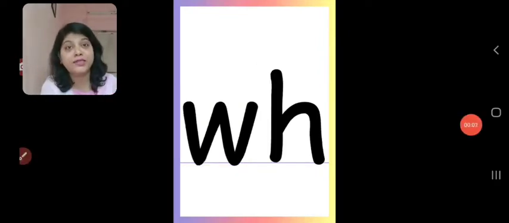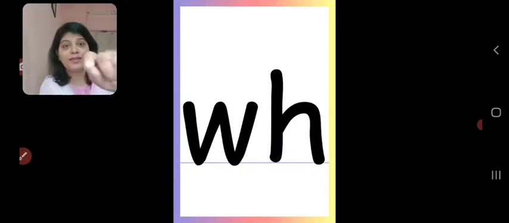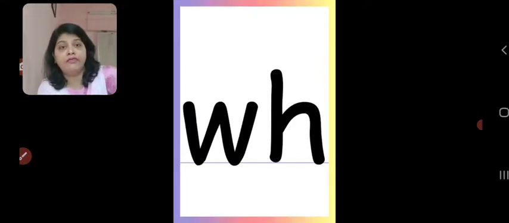And today we are going to learn new digraph WH. Here, can you see two letters are there? W and H. Here, W and H is going to make one sound, and that is W. Yes, because here in the digraph WH, letter H is going to keep silent.